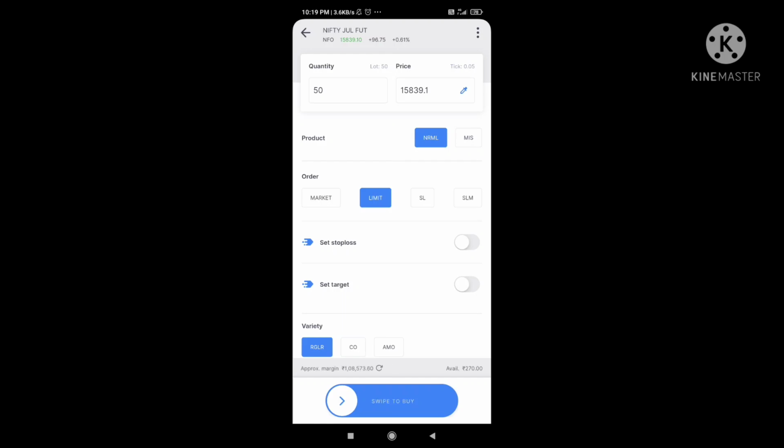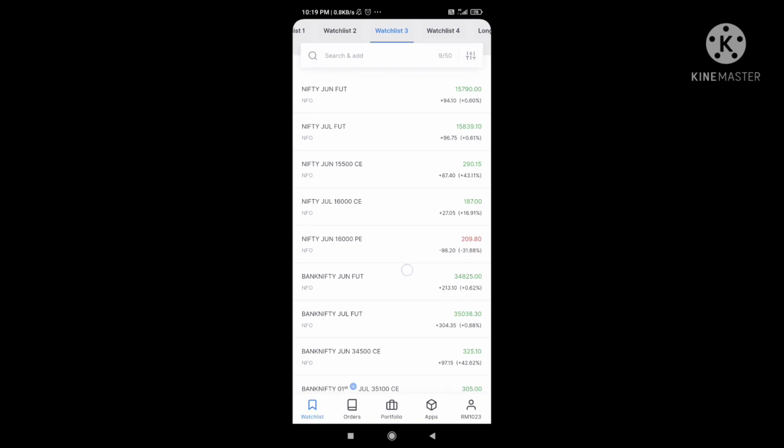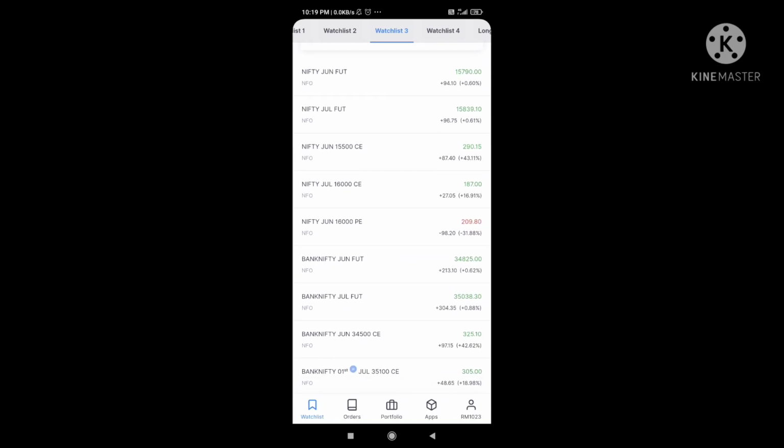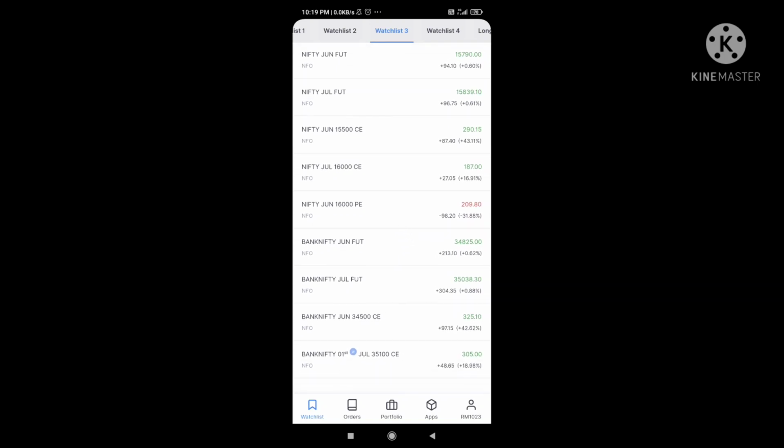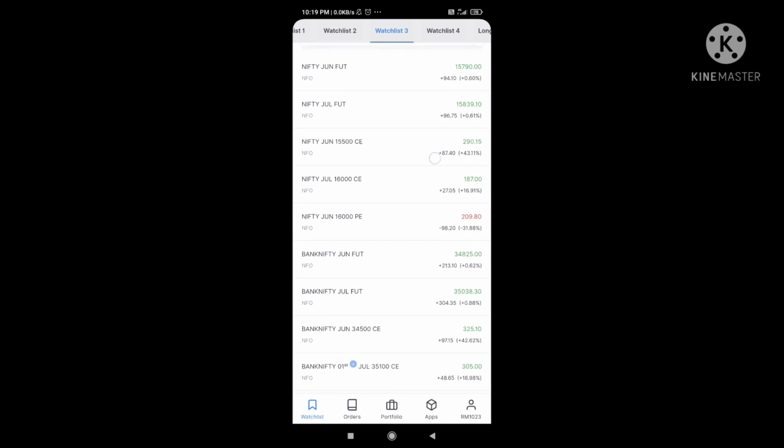So these are the changes that happened recently. It came into existence in India from the July contract. Initially, you were going to trade in Nifty 50 with a quantity size of 75. Now you can trade only with 50 shares. Along with that, you can check the options contract as well. I am going to explain the options contract to you guys.